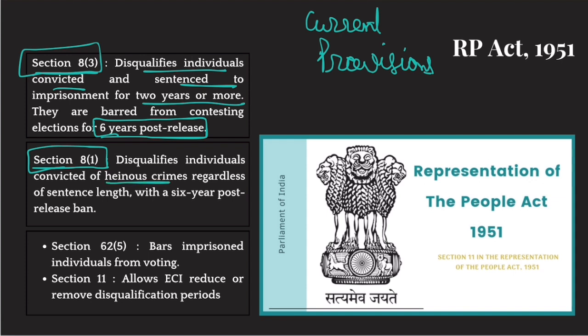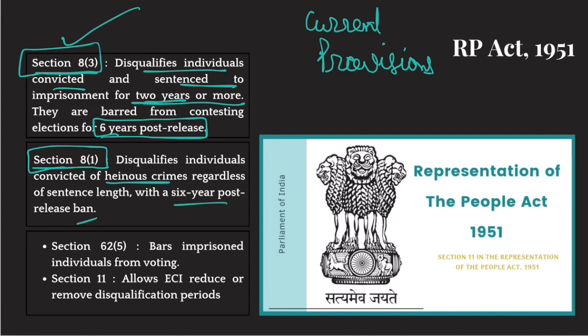And it doesn't matter whether you have been convicted for 1 year or 2 years. In Section 8, Clause 3, the minimum amount of sentencing should be 2 years. But if you're accused of heinous crimes like terrorist activities, unlawful activities, rape, murder, in case of serious crimes, it doesn't matter what the duration of your punishment is, you will be disqualified for 6 years post your release.